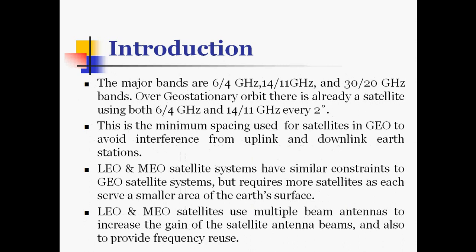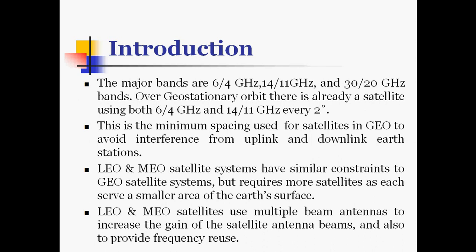The major bands are the C band, Ku band and Ka band, which have frequency ranges of 6 to 4 gigahertz, 14 to 11 gigahertz and 30 to 20 gigahertz. Over geostationary orbit, there are already satellites which are using both the 6 by 4 gigahertz and 14 by 11 gigahertz, each separated by 2 degrees. This is the minimum spacing. 2 degrees is the minimum spacing used for satellites in GEO to avoid interference from uplink and downlink earth stations.